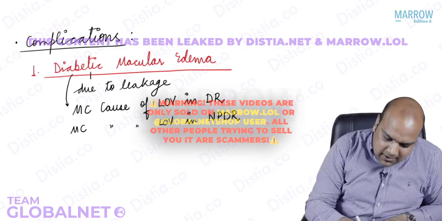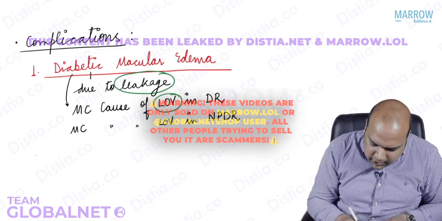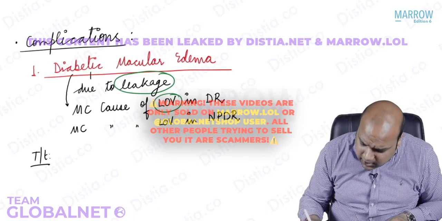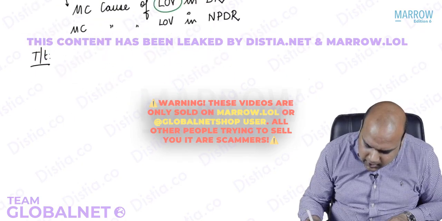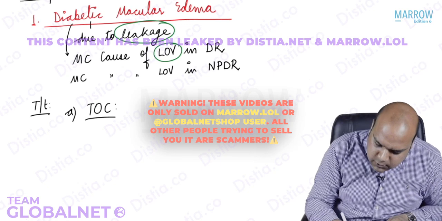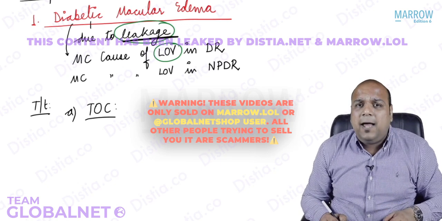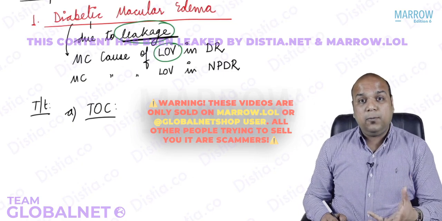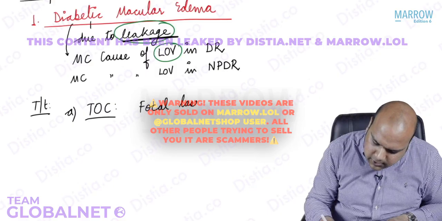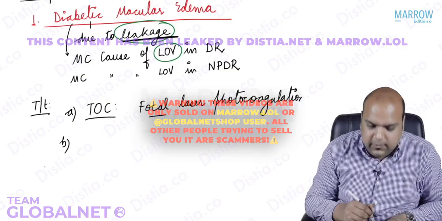Yes? Now, because there is leakage occurring, because there is loss of vision occurring, what would I want to do for diabetic macular edema? I would like to treat. So what are my treatment options? A, everybody, treatment of choice. As soon as I focus on the word leakage, leakage means photocoagulation. But will I do pan-retinal photocoagulation? No, everybody, we are talking about macular edema. That means I will do focal laser photocoagulation. Okay, focal, obviously. But we have other options.